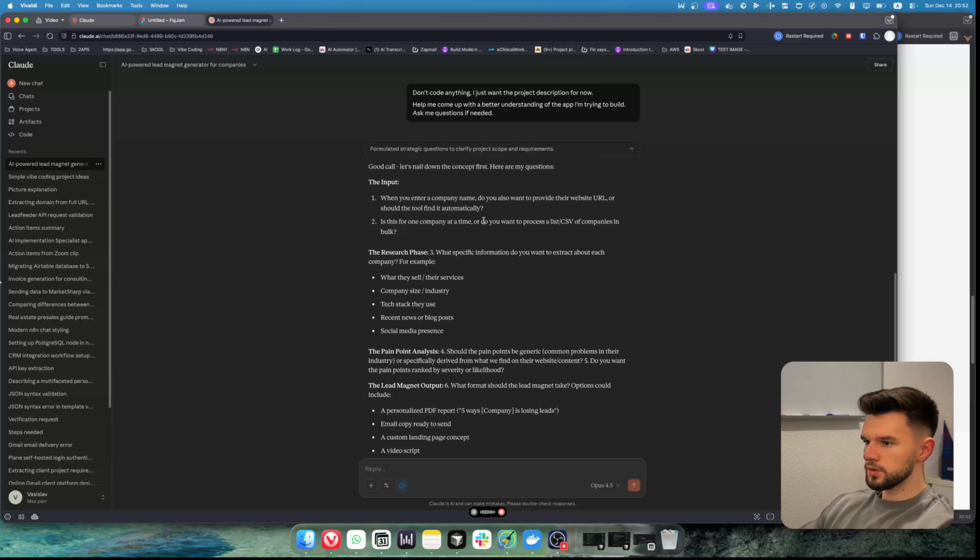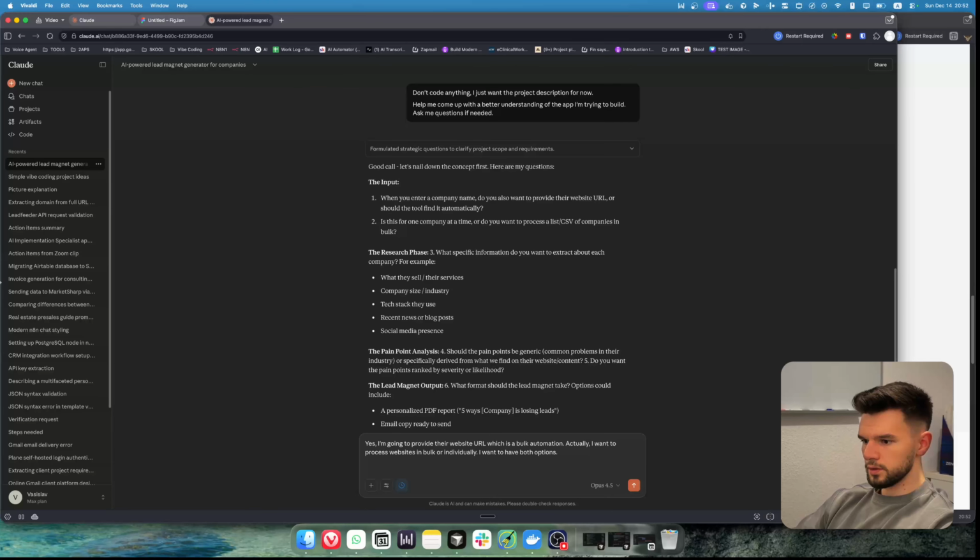It is a bulk automation. Actually, I want to process websites in bulk or individually. I want to have both options. To answer the other questions, ideally I want to understand what their service is, so I can better understand their pain points. The company and the industry, of course, are important. Tech stack, not so much, just because we're gonna use lead gen. Of course, we need to understand their CRM, but that's only if they become an actual client. Recent news, blog posts and social media, if we can also access that, is going to be perfect, but it's not that important at the moment.